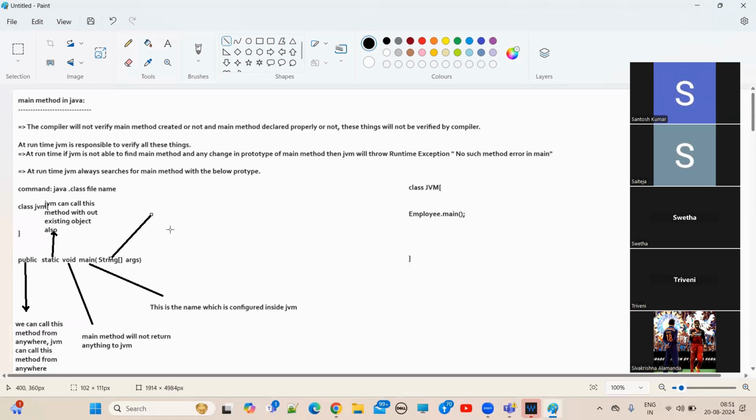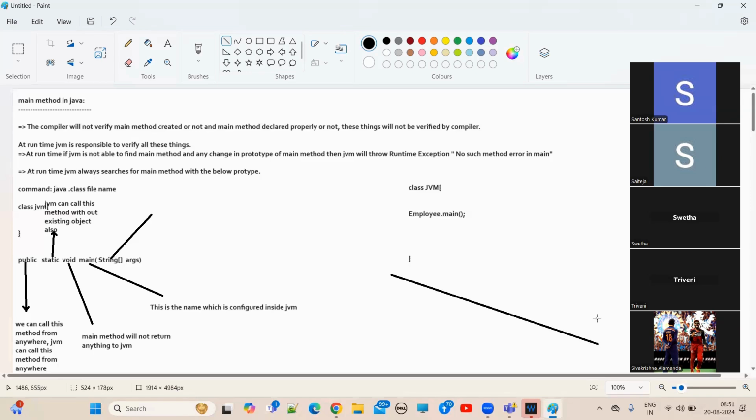Here, what is the type? String. A string array can hold what? Same type of homogeneous values. Same type of homogeneous means what? Same type of string literal values it can hold. Right. So now, here, String array args. How can we pass values to this one?